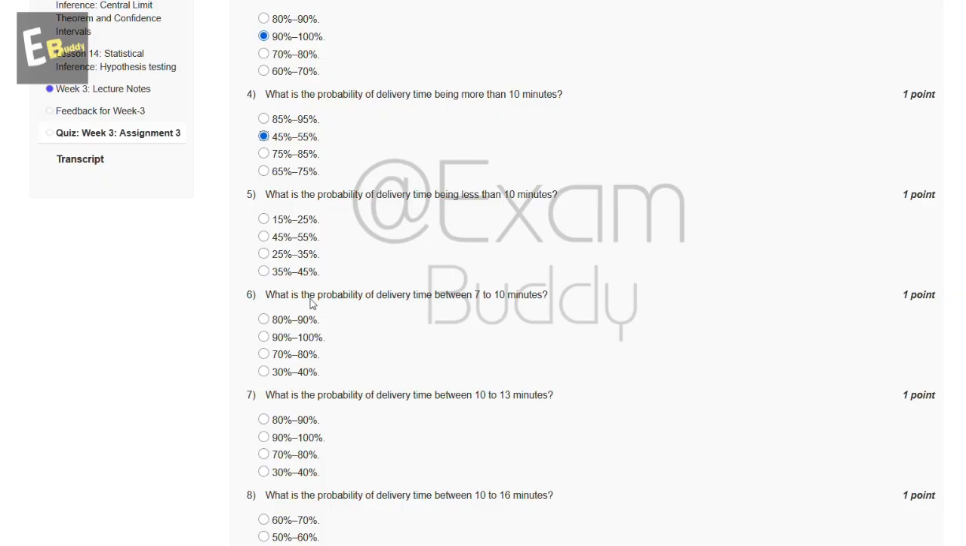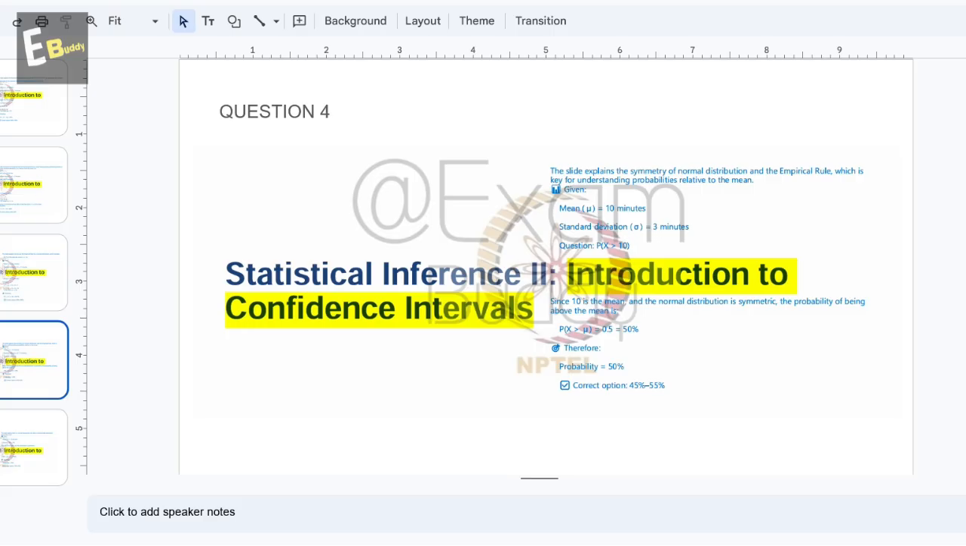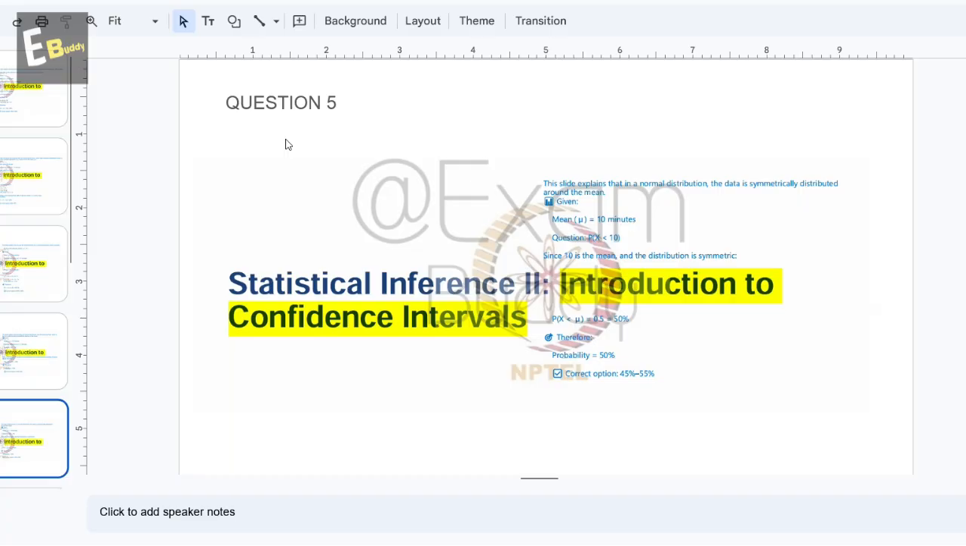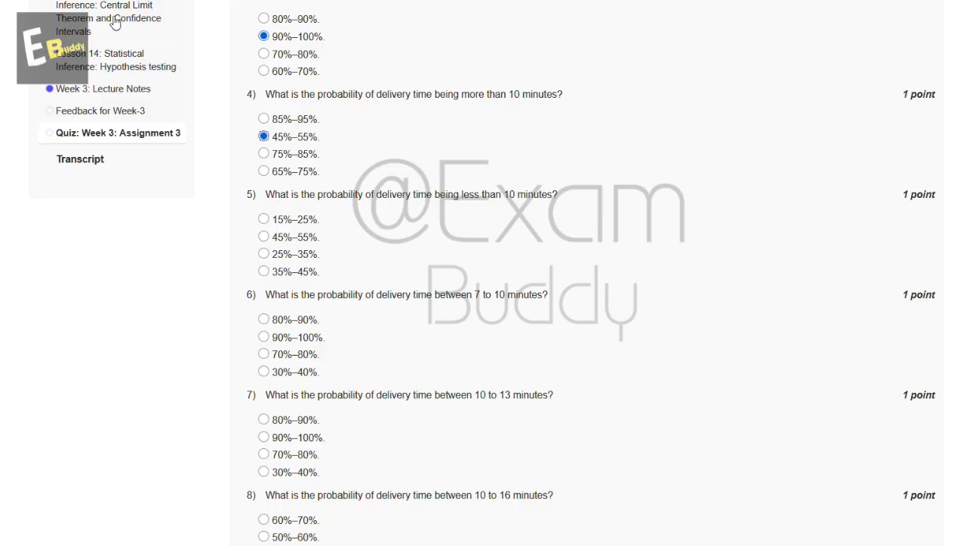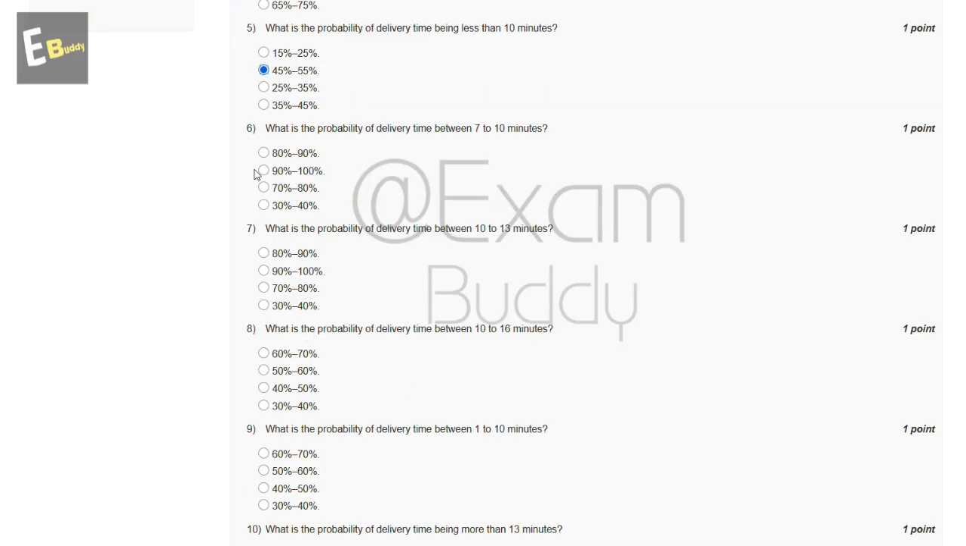So these are the options and the answer of the fifth question. So let's check. The fifth question's correct option is 45 to 55%. So the answer of the fifth question is 45 to 55%, B. Now the sixth question is, what is the probability of delivery time between 7 to 10 minutes?